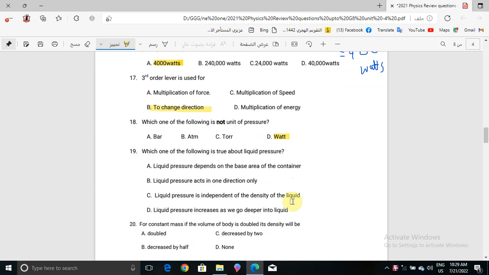Now question number 19: which one of the following is true about liquid pressure? Liquid pressure depends on the base area of the container.